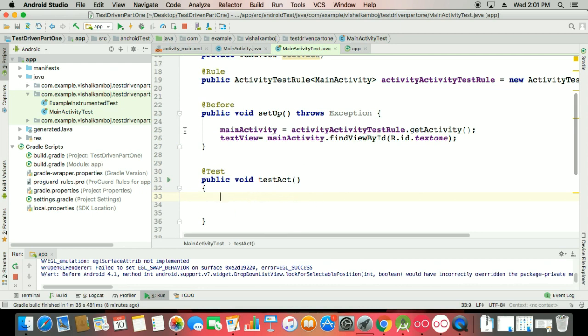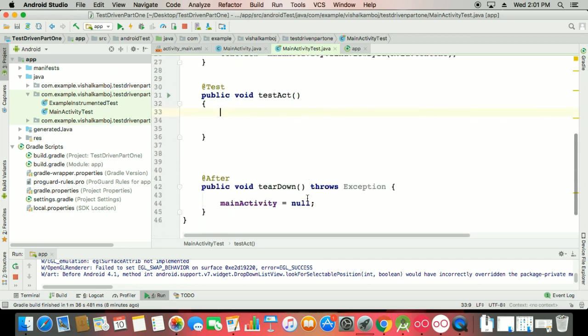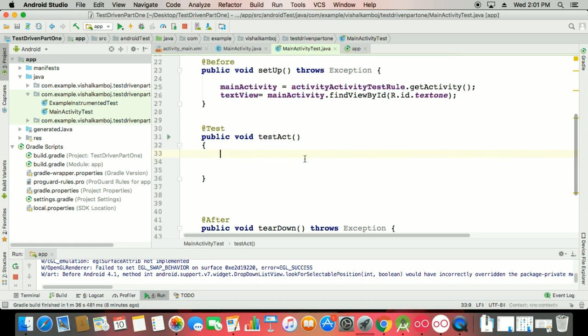Whenever you run this test, it automatically checks the setup, then runs the test, and if completion is successful, it makes it null. So here is your testAct, and I want to check whether the name value is properly there or not, whether it exists or not. I will explain these things with data bindings also. But here you can check that.